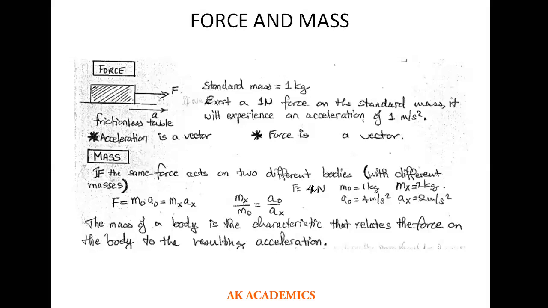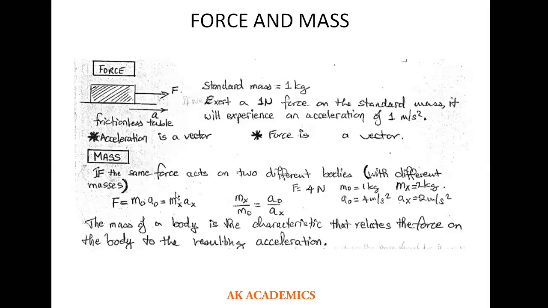Let's talk about the mass briefly. If the same force acts on two different bodies, let's say we have two bodies, and then the same force is acting on the two bodies. That simply means the force on body O has MO as its mass, AO as its acceleration, then body X has MX as its mass, and then AX as its acceleration. So if both of them are experiencing the same force, it simply means F would be equal to MOAO. That same F would be equal to MXAX.